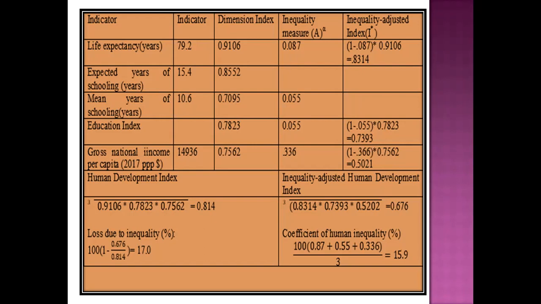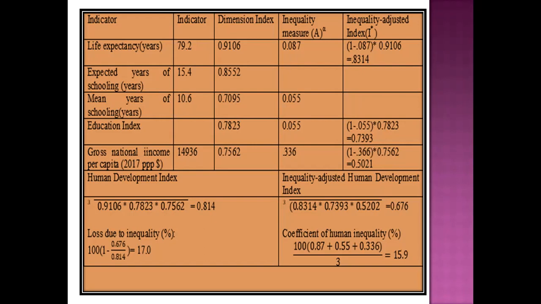It is very near the value of 1. So this hypothetical nation is a developed nation, because when the HDI value tends to 1, then the nation is a developed nation.